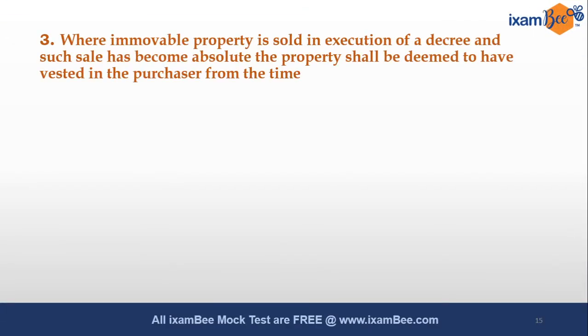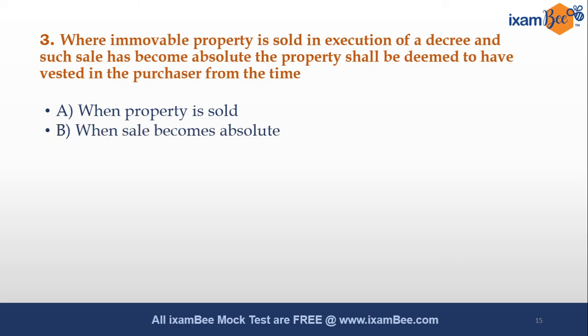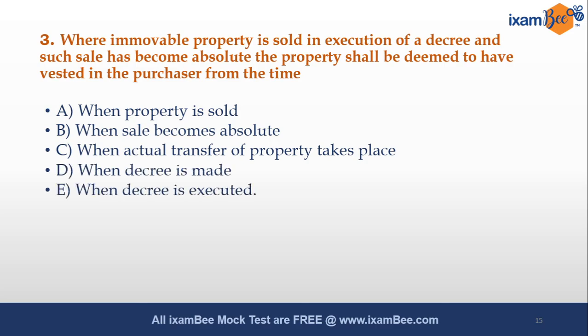Now the last question for today's video: where immovable property is sold in execution of a decree and such sale has become absolute, then the property shall be deemed to have been vested in the purchaser from when? At what time? This question is also from execution of decree. In phase 1 also we got a question from execution proceedings, and the options are: when the property is sold, when sale becomes absolute, when actual transfer of property takes place, when decree is made, when decree is executed.